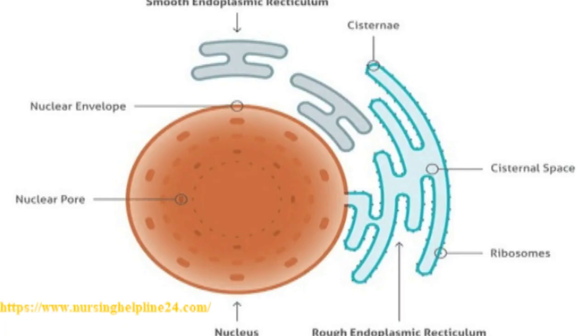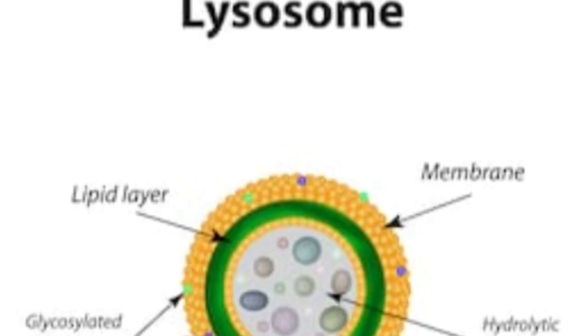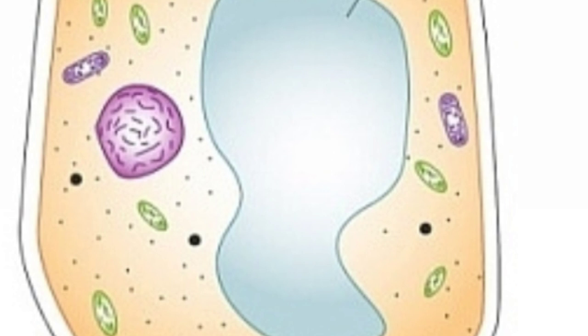The endoplasmic reticulum forms the endoskeleton and communicative network of the cells. It provides mechanical support to the cytoplasm. Lysosomes are suicidal bags. These are the sac-like structures that contain the digestive enzymes. Vacuoles are non-living clear cavities. It stores water, minerals, food in the form of simple sugar, and waste products.